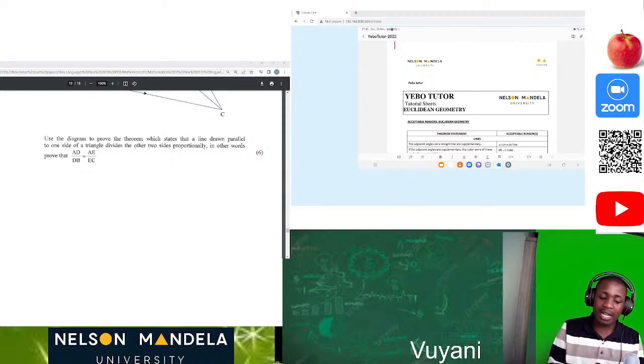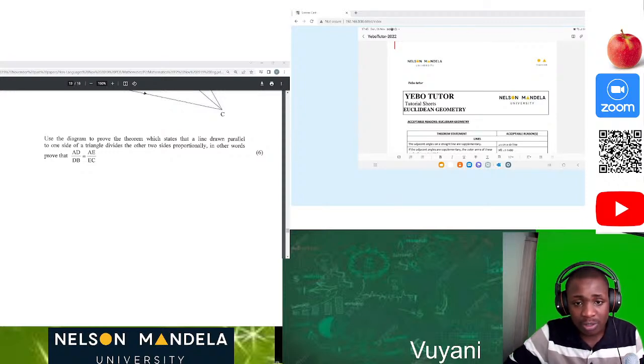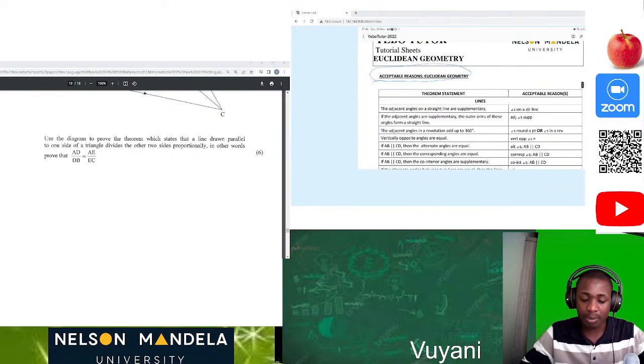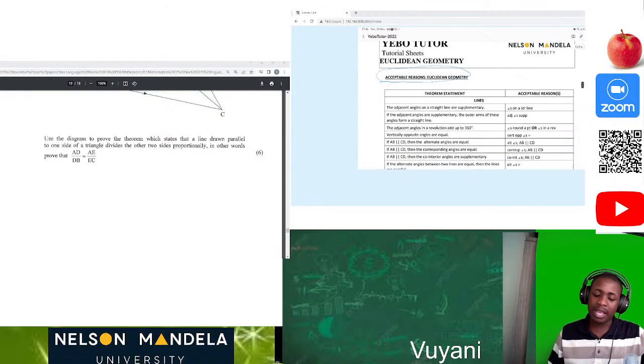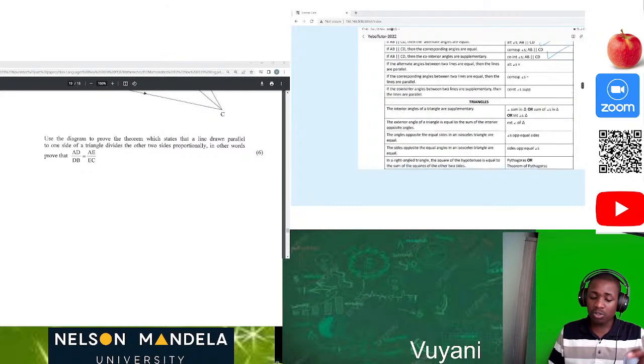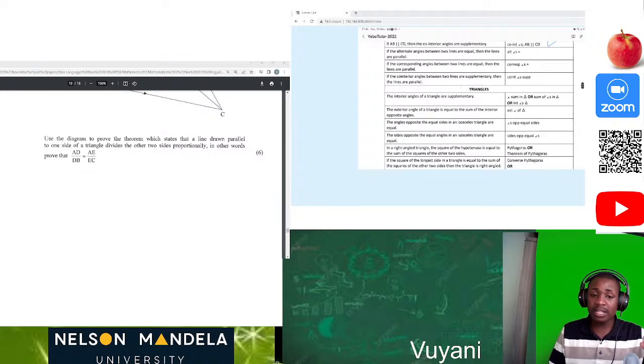So these are the acceptable reasons for Euclidean geometry. You cannot just answer using any reasoning, but you must use this reasoning of Euclidean geometry. Please make it a point. The first one, I had angles on a straight line, parallel lines, knowing that they are alternating angles, corresponding angles, co-interior angles, knowing these few things. And also now in triangles, I even highlighted the parts of a triangle.